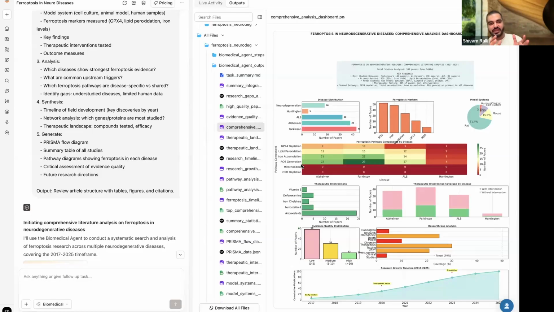So everything in this biomedical agent happens by writing code. Whatever you ask from it, it will write a piece of code that will ensure that you're not losing out because the agent forgot what was talked about before.